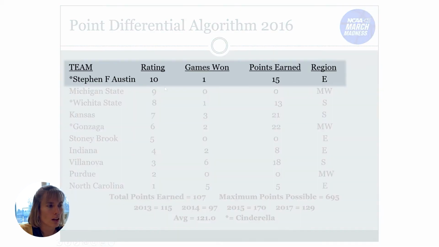Austin. And so every time they win, you would get 10 points. Now notice the points that they actually weren't. They only won once, and the points that you actually earned for them were 15. That's because they're Cinderella. The little star in there says Cinderella. So we got 15 points for them. That was kind of a missed opportunity, because at 10 points a game, you could have gotten 50.